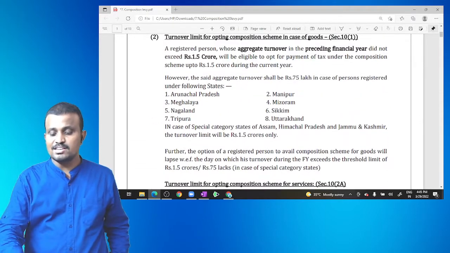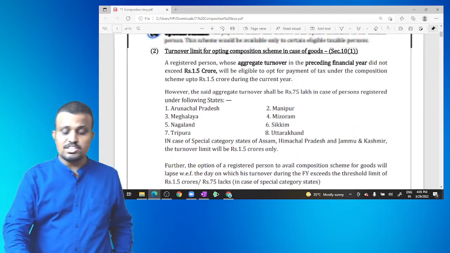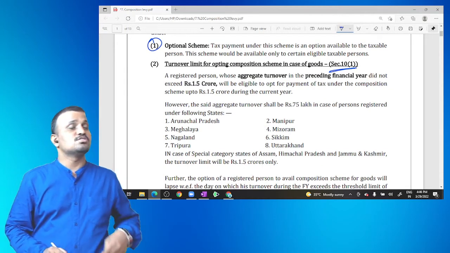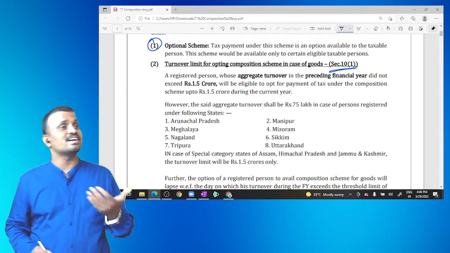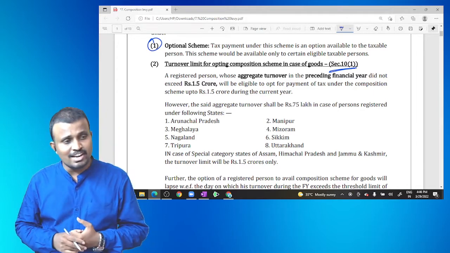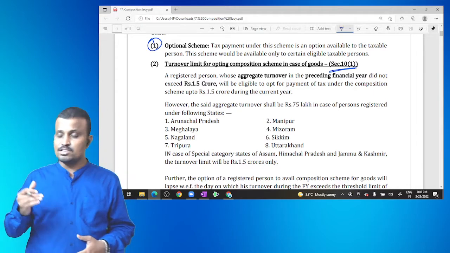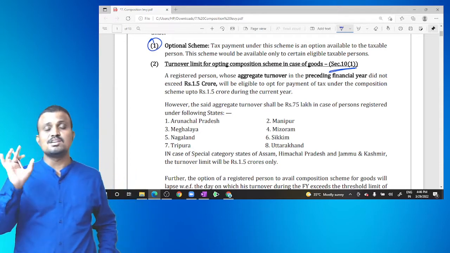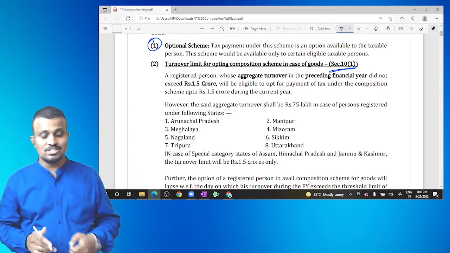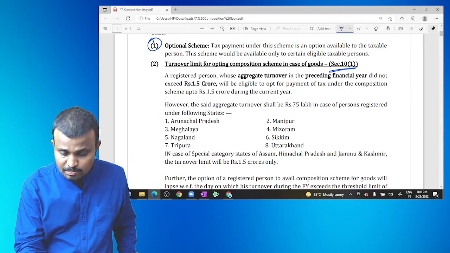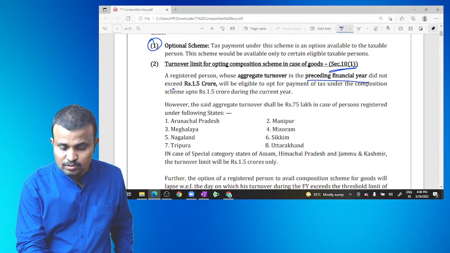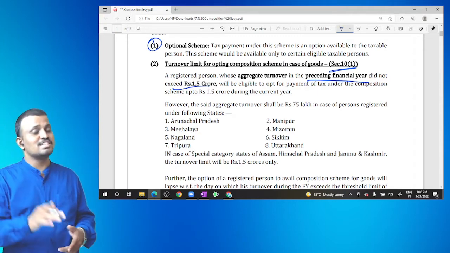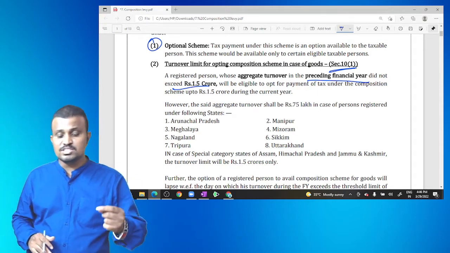Section 10(1) applies when a registered person's aggregated turnover in the preceding financial year is less than or equal to 1.5 crore. Then that party is eligible for opting for the composition scheme. So if the previous year aggregated turnover does not exceed 1.5 crore, then in the current year he is eligible for opting for the composition scheme.